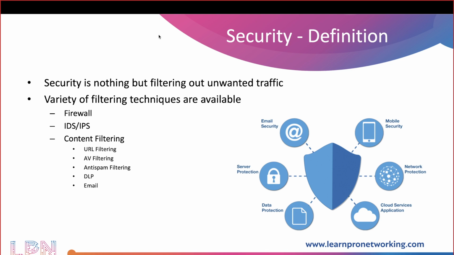Okay. Now, as the same employee or user tries to enter the building where his office is placed, there will be another security guard in the building. He will confirm that you are working in one of the offices in that building. Then you enter a floor, and there will be a security guard who confirms that you are working in one of the offices on that floor. In the same way, to enter the office, there will be an access card, right? So there are various levels of checks within your organization.